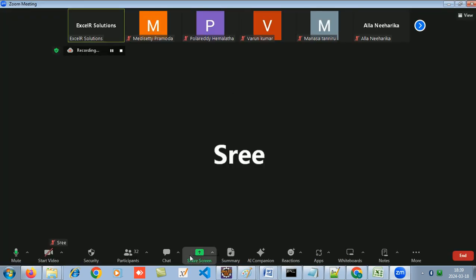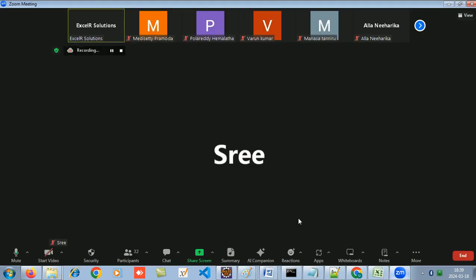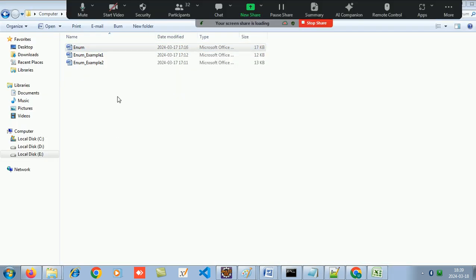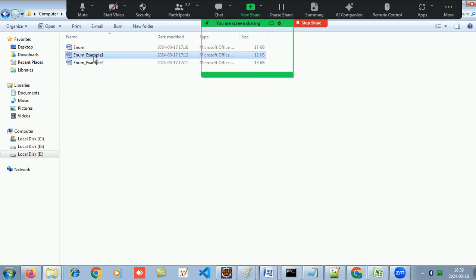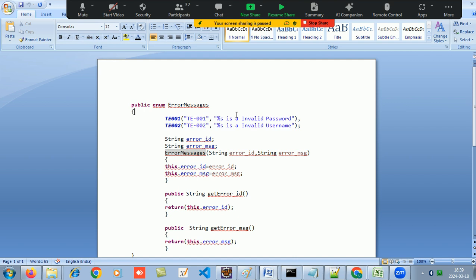So for that also I have prepared some documentation for you all. Let me share my screen. So I have taken the pane. So this was the basic enum. Now let's come to an example of enum over here. Okay, so this example of enum is used in the industry. Okay, so all your error messages which you see on the screen, they are finite. So in one application there will be a finite set of error messages. It cannot be that one application is throwing infinite set of error messages.